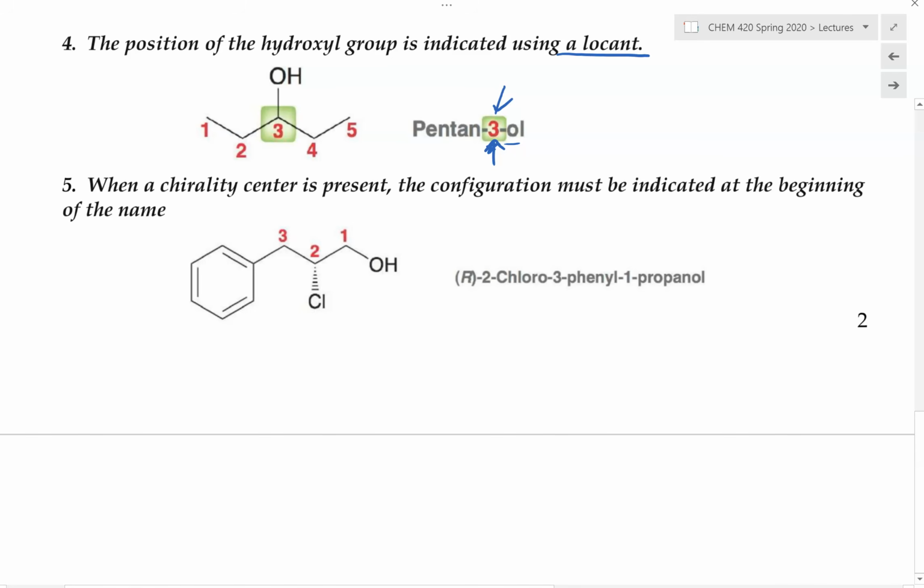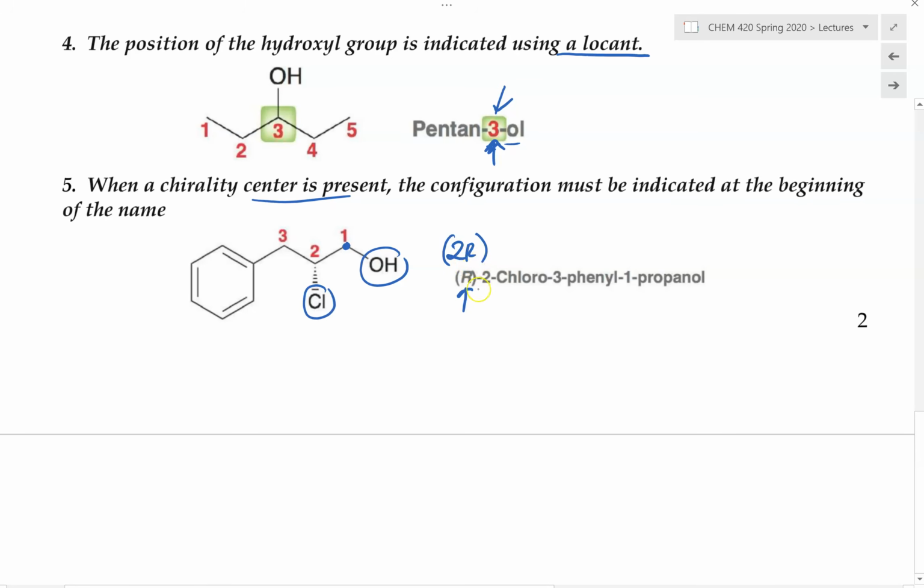And if there is a chirality center present in the molecule, then again we have to indicate its stereochemistry, and the stereochemistry is then put in front of the name. So for an example, when naming this molecule right here, this is the alcohol, and this will be carbon number 1, and now on carbon number 2 we have a chiral center, and this chiral center right here is R. So we can either do 2R or simply R. And we don't have to use the 2R because there's only one chiral center in this molecule.